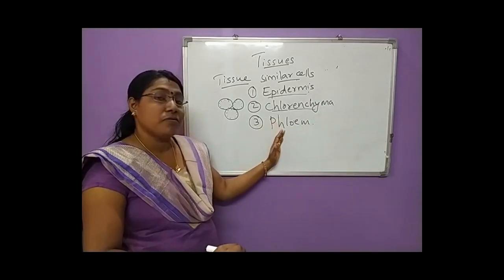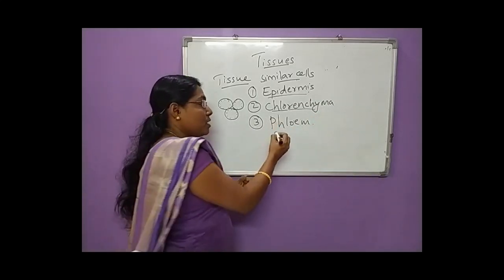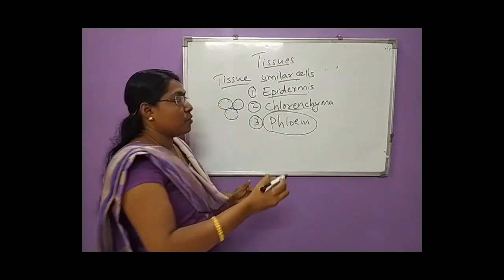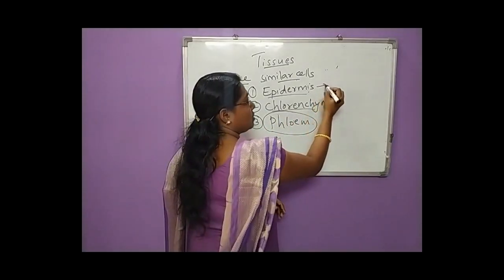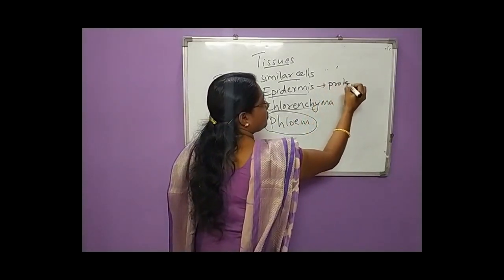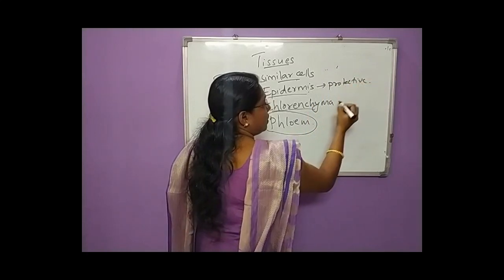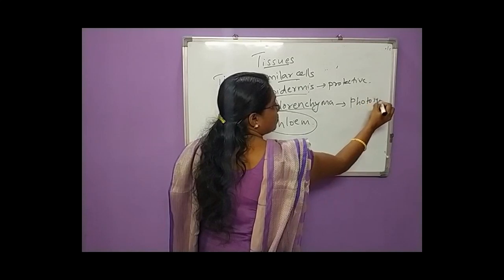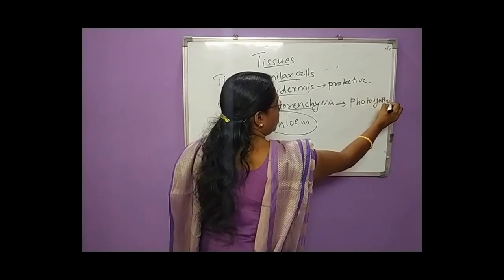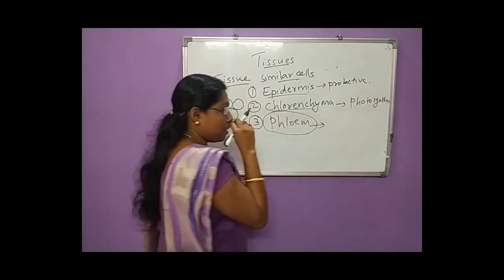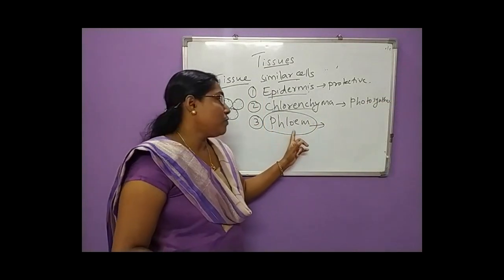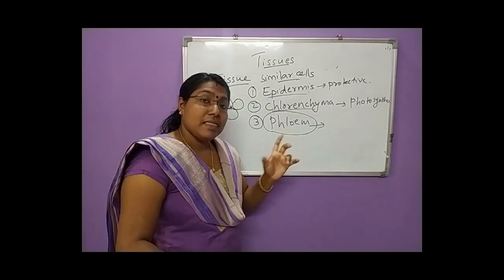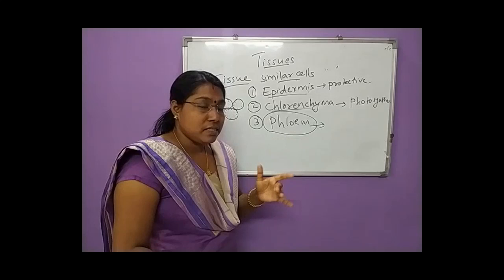And the third type of tissues are the phloem. So the epidermis is the protective layer. The chlorenchyma helps in photosynthesis. And the last type of tissues are the phloem. This phloem are the cells that carry the food materials from the leaves.